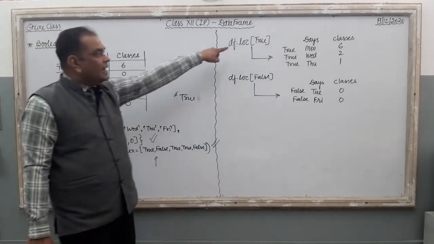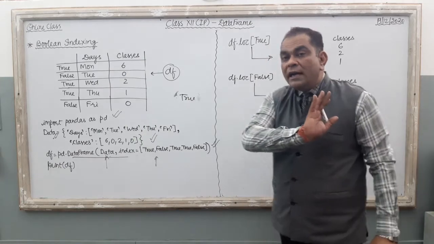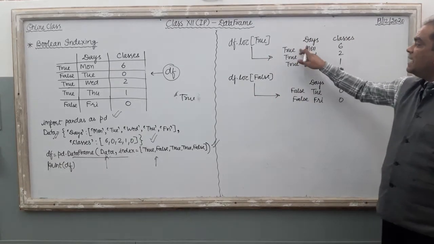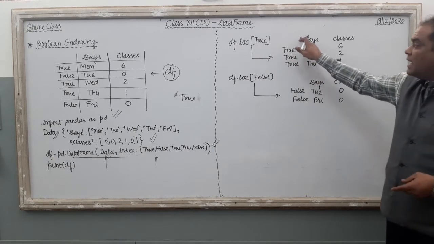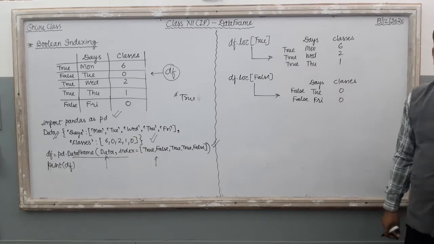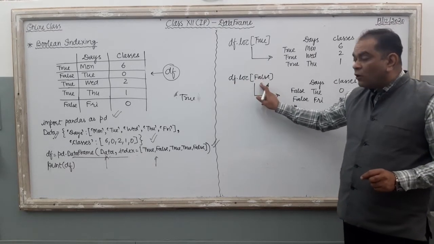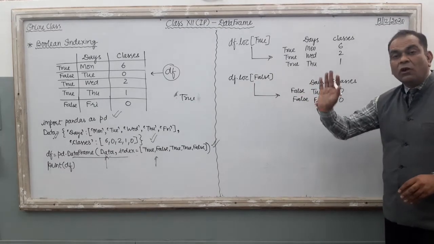So if you supply df.loc[True], the computer will show only the records with a True index on the monitor. Just say Monday, Wednesday, Tuesday, those records have a True index. And if you supply df.loc[False], then the records whose index is False will come in front of you.